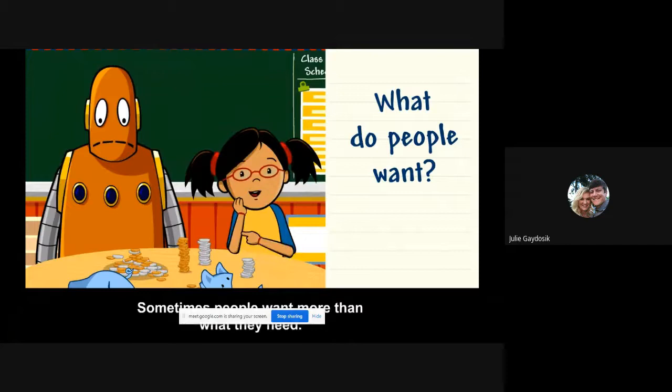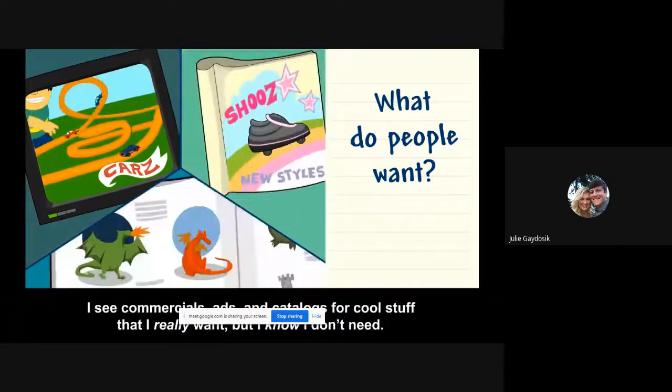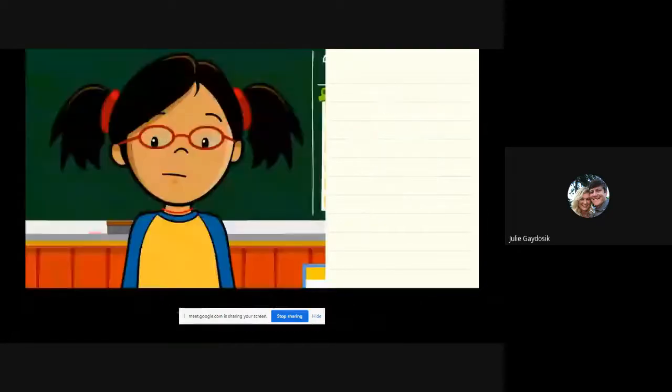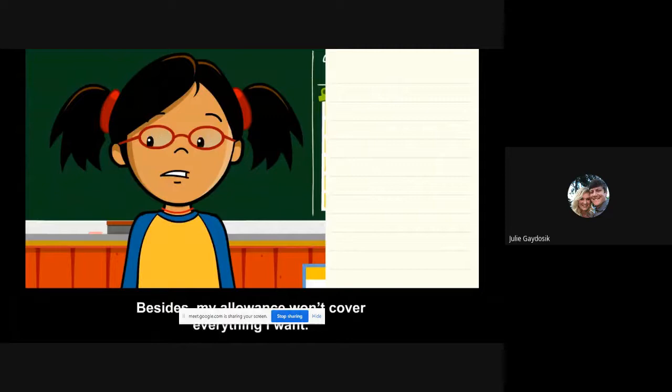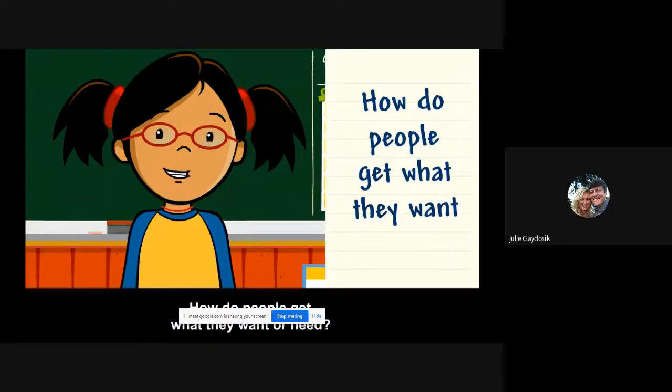Sometimes people want more than what they need. I see commercials, ads, and catalogs for cool stuff that I really want, but I know I don't need. Besides, my allowance won't cover everything I want. How do people get what they want or need?